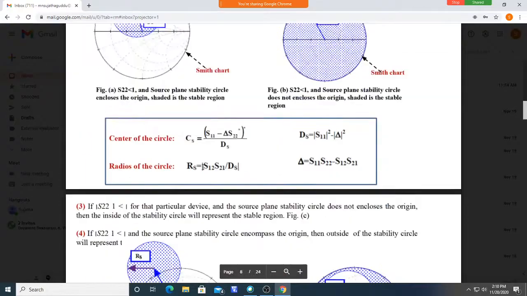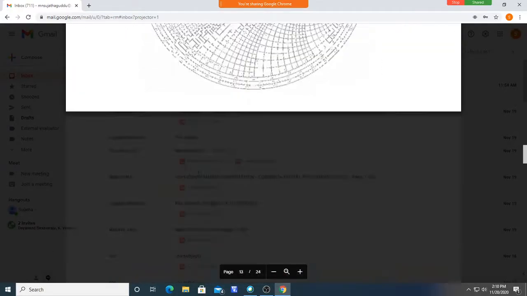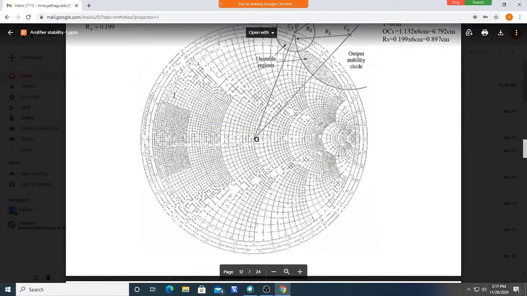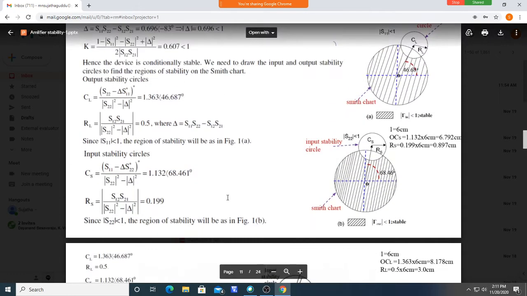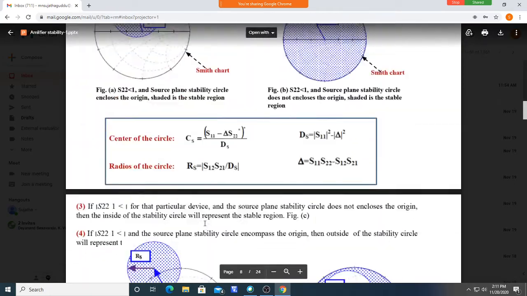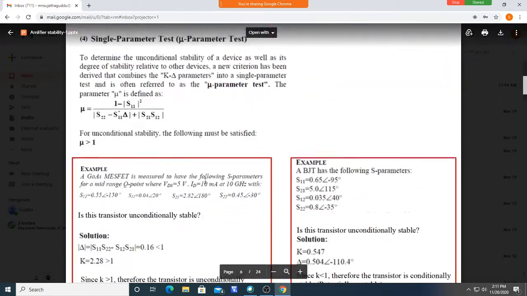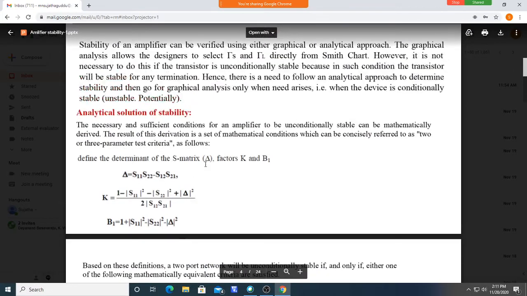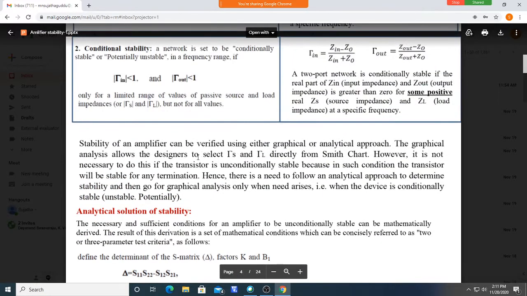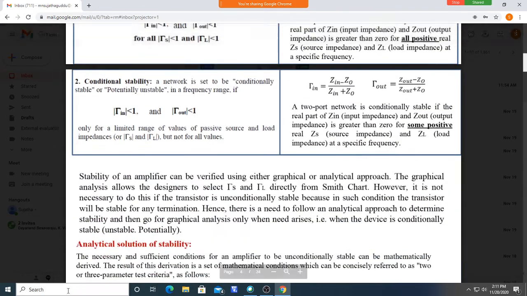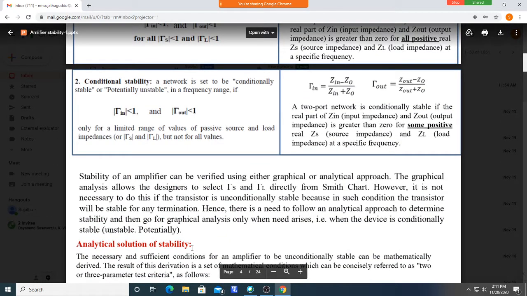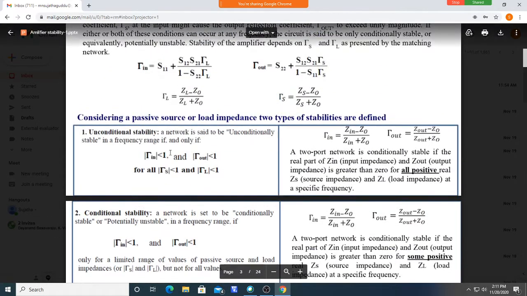Like this is a Smith chart; you can take any value over this Smith chart, but Γin and Γout never become greater than 1. That is called unconditional stability. So using this analytical solution, we can come to know whether it is unconditionally stable or conditionally stable.